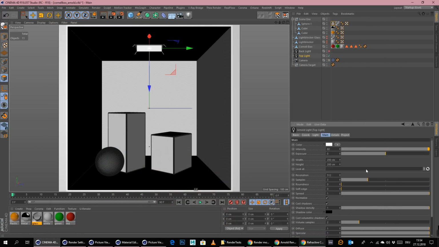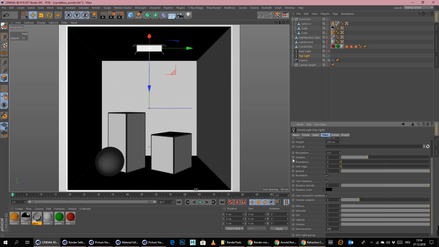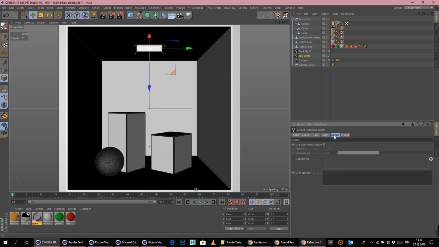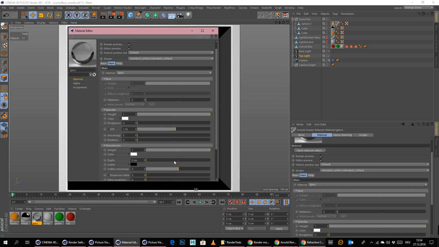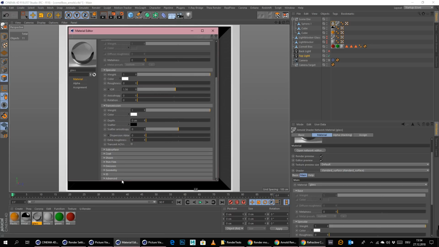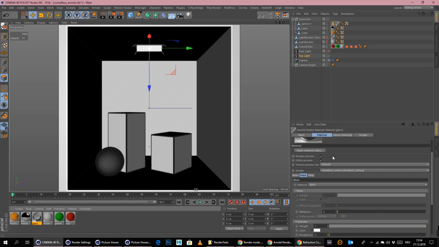And in this light here, I don't think we have here the opportunity to increase the scale or something like that. Spread is 1, normalize, cast shadows. I'm not sure if we need to turn off cast shadows as well for the whole scene, so we would probably need 2 separate lights for the scene, which is also not really good because I want it to work right out of the box. This is not possible with Arnold, it seems. So yeah, I think we will just simply have no real caustics here.